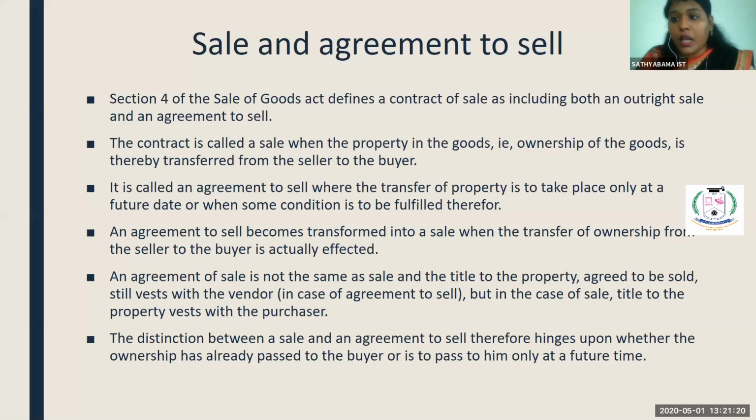But when you take an agreement to sell, only the ownership transfers, the risk will not transfer from seller to buyer. Then when will the risk transfer from seller to buyer? Only on the day of transferring the possession from seller to buyer. Fine. So these are all the things you have to keep in mind when you talk about sale and agreement to sell. So this is the vast difference between the sale and agreement to sell.